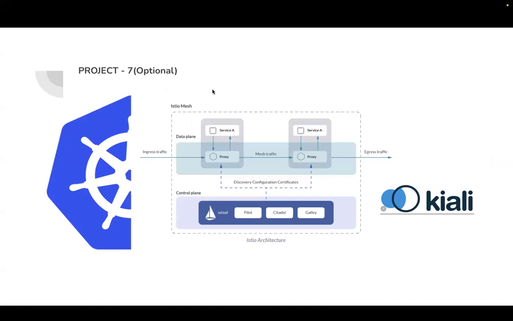This is a service mesh. We are going to integrate Istio with our Kubernetes cluster, and we are going to view the traffic with the Kiali tool deployed in the Kubernetes cluster. This is also very interesting, but it is an optional project. Based on the conditions and timings, we will be doing this project. That's why I put it as optional. Project number 7 is optional.